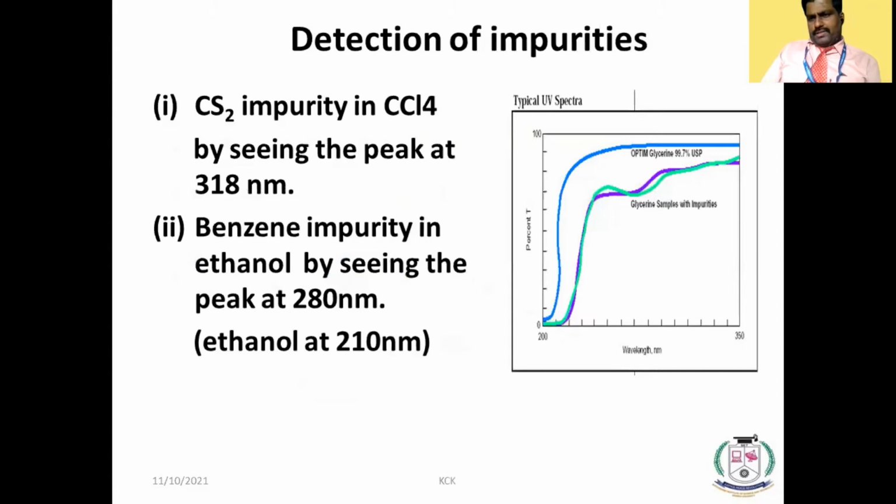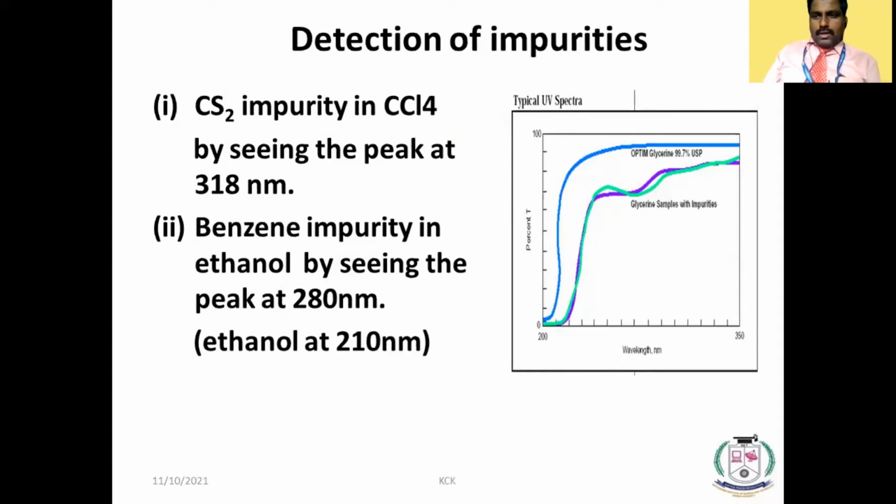detection of impurities. Let us see the UV visible spectrum of tetrachloromethane and ethanol. Listen, if you are recording these spectra, what will happen? They have only sigma to sigma star and n to sigma star. They don't have any other peaks. CCl4 and ethanol. Suppose in CCl4 carbon disulfide is there as an impurity, and in ethanol benzene is there as an impurity, we can find out. See how we are going to see the sulfur content in petrol, in a similar manner.